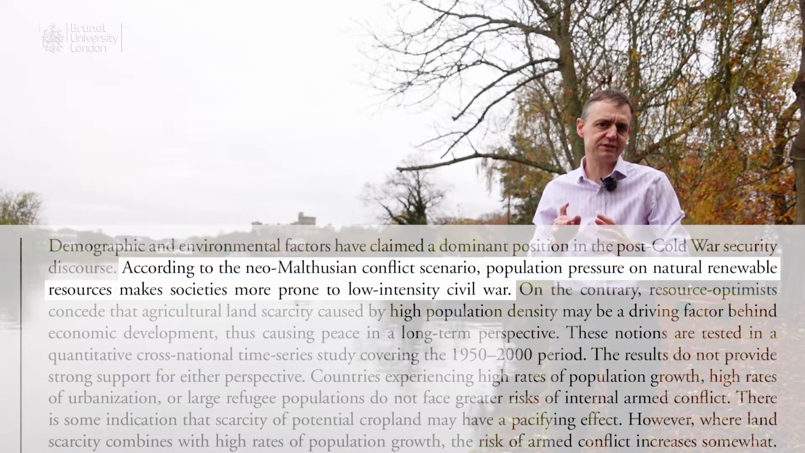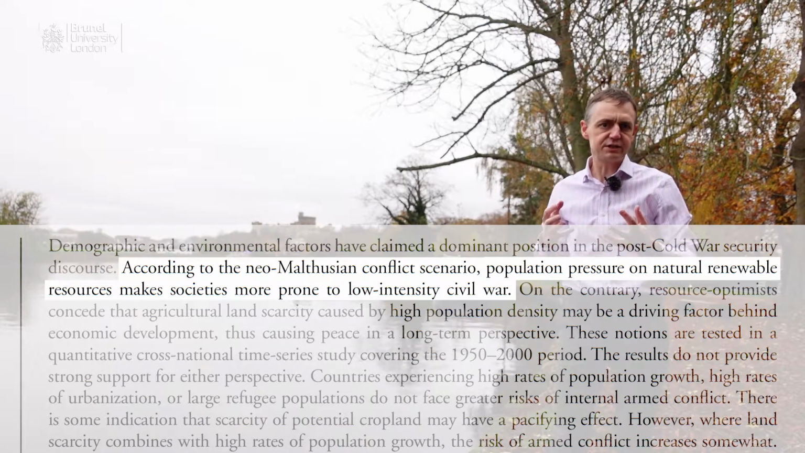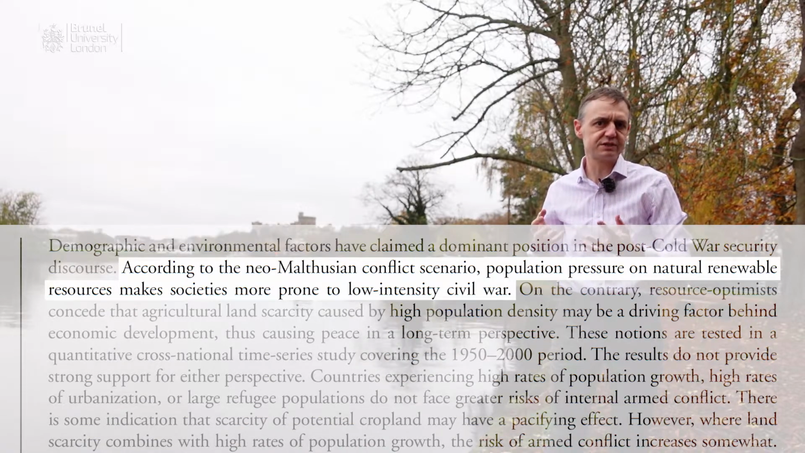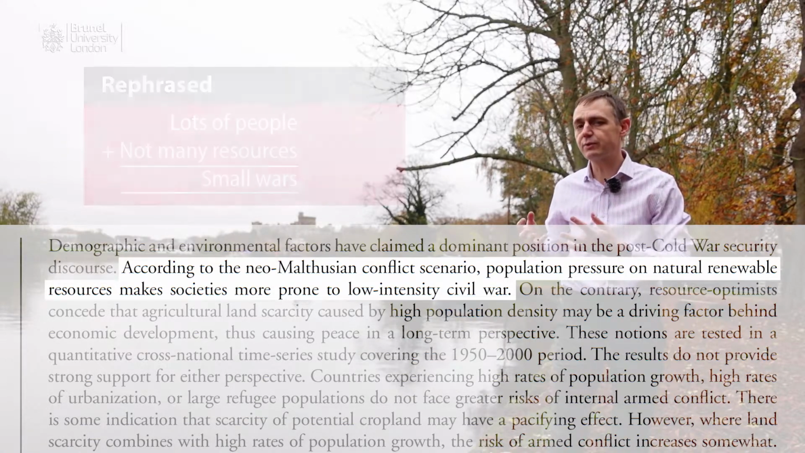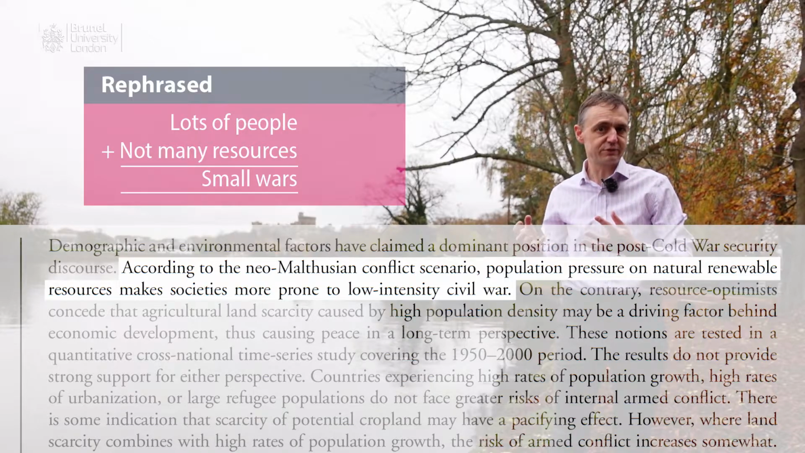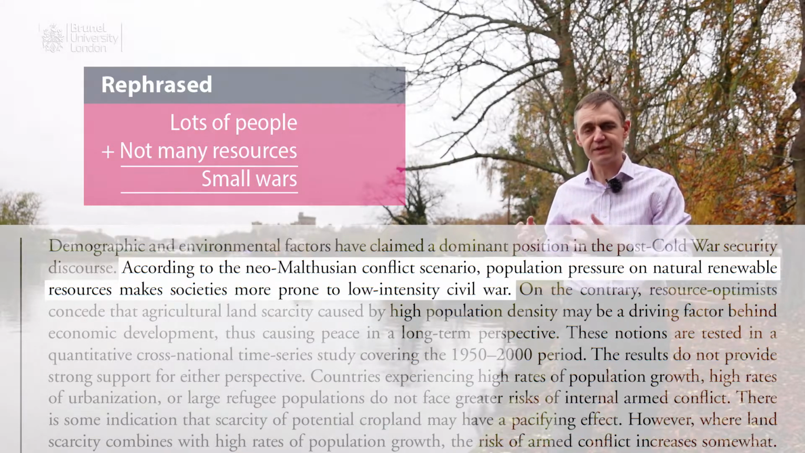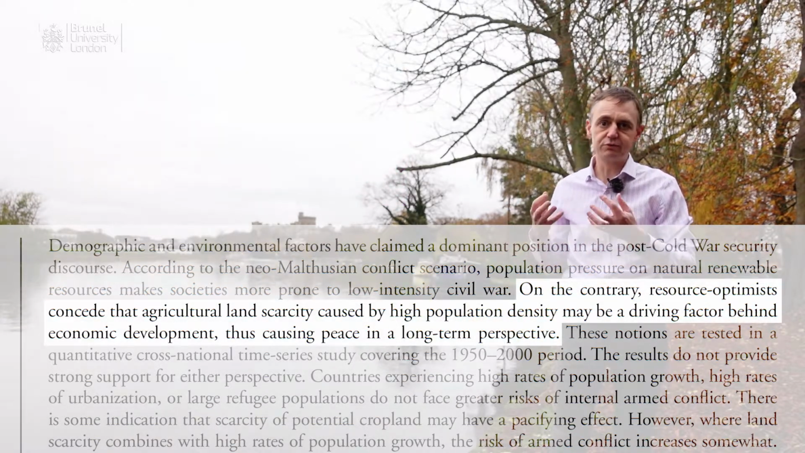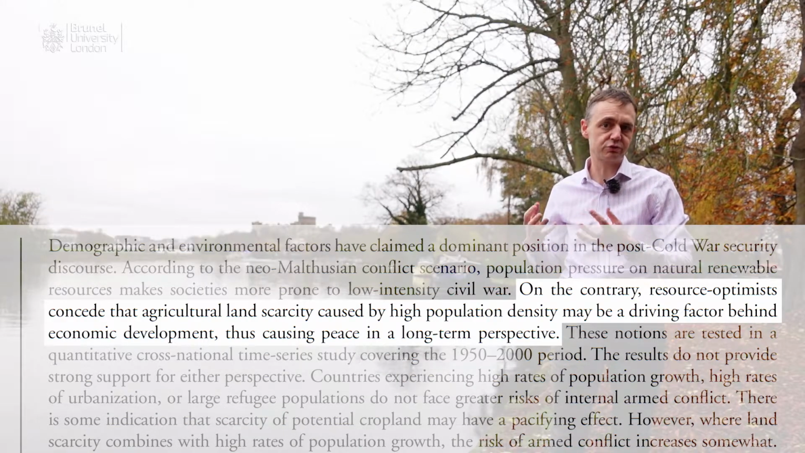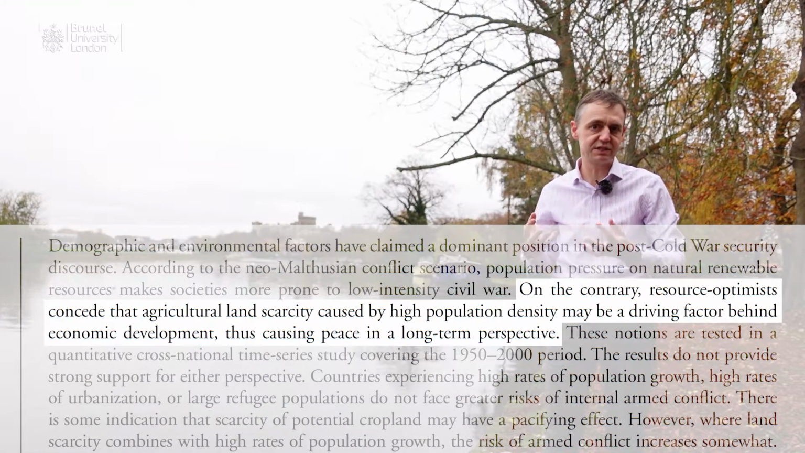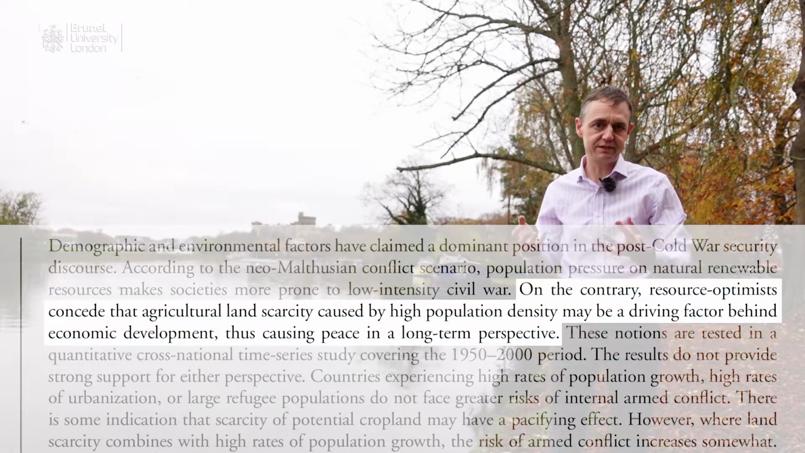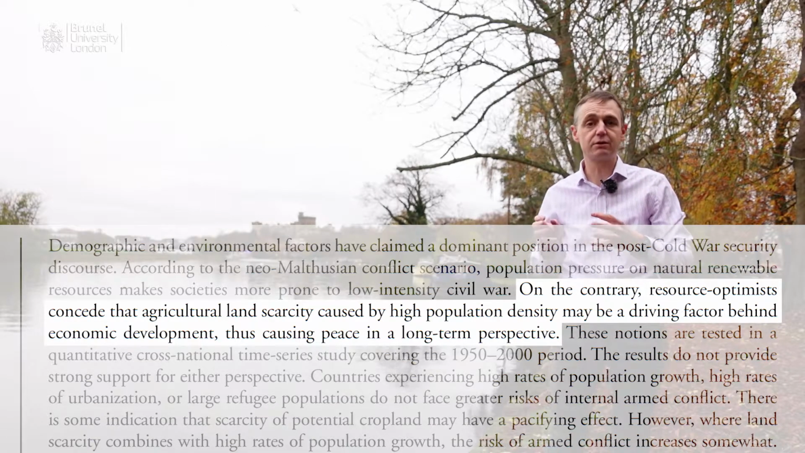There must be some expectation that resources and population pressure are somehow linked with civil war. So let's rephrase that. Hendrik said, population pressure on natural renewable resources makes societies more prone to low-intensity civil war. Put another way, lots of people plus not many resources leads to small wars. Hendrik continues, on the contrary, resource optimists concede that agricultural land scarcity caused by high population density may be a driving factor behind economic development, thus causing peace in the long-term perspective.